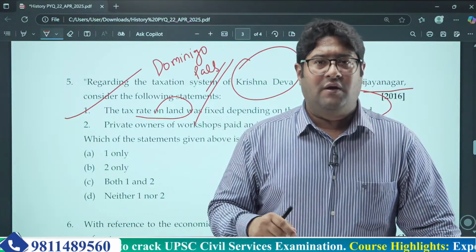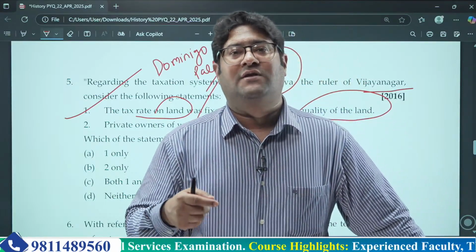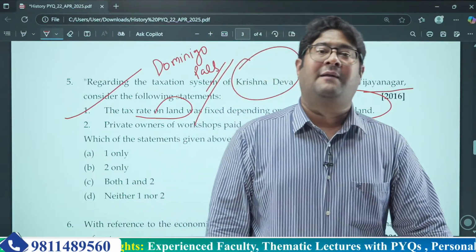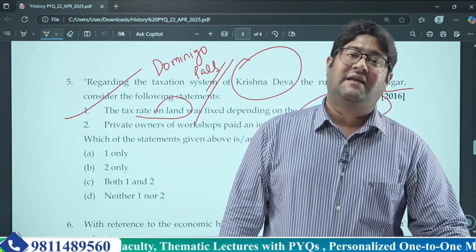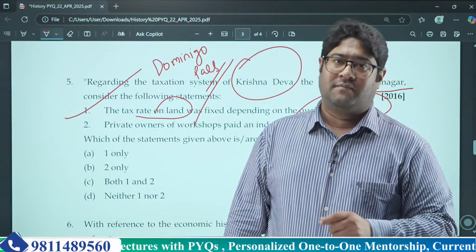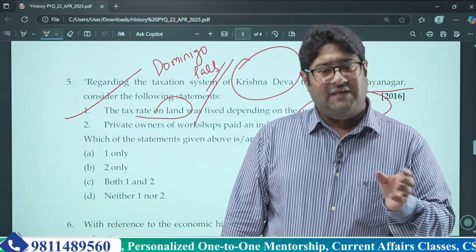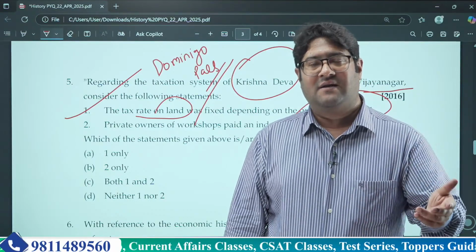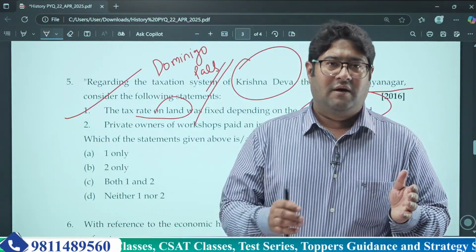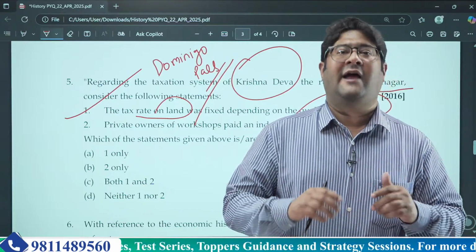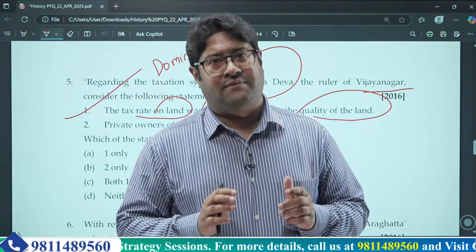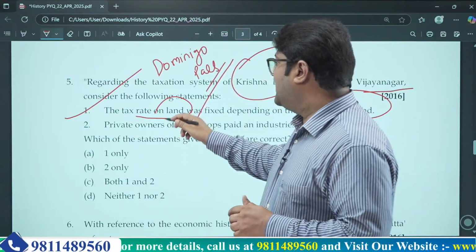And it tells us how progressive they were about the taxation system. A highly fertile piece of land being taxed more is basically part of a progressive taxation system. You can see that even nowadays, a person who earns more has to pay higher tax compared to a person who earns less money annually. So you can compare this even with recent times. That's why this statement is absolutely right.